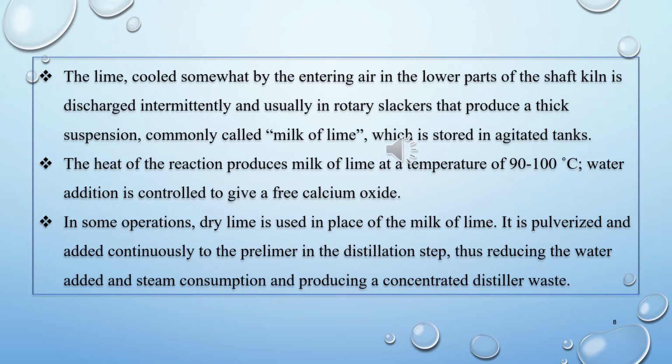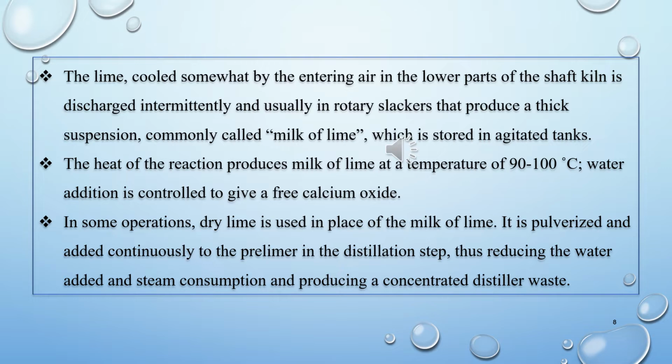Now, what will happen to the prepared lime? The lime, cooled somewhat by the entering air in the lower parts of the shaft kiln, is discharged intermittently, usually in rotary slakers that produce a thick suspension commonly called milk of lime, which is stored in agitated tanks. So students, at this point, he said that the lime is discharged as a thick suspension, and that thick suspension is called milk of lime, which is stored in the agitated tanks.